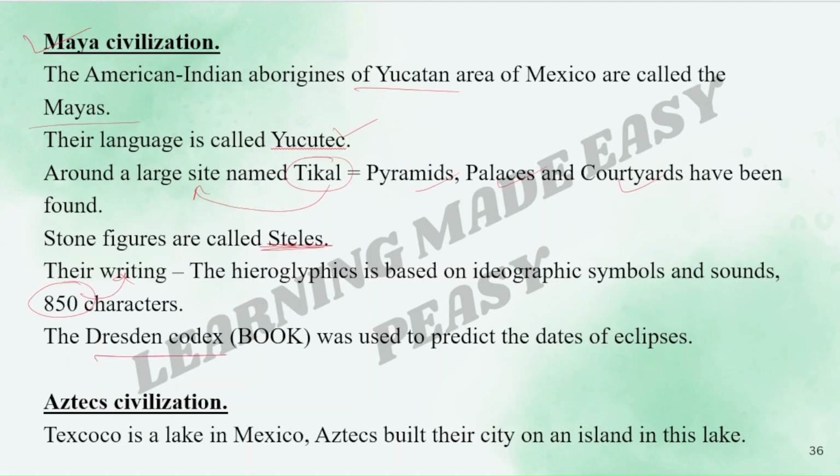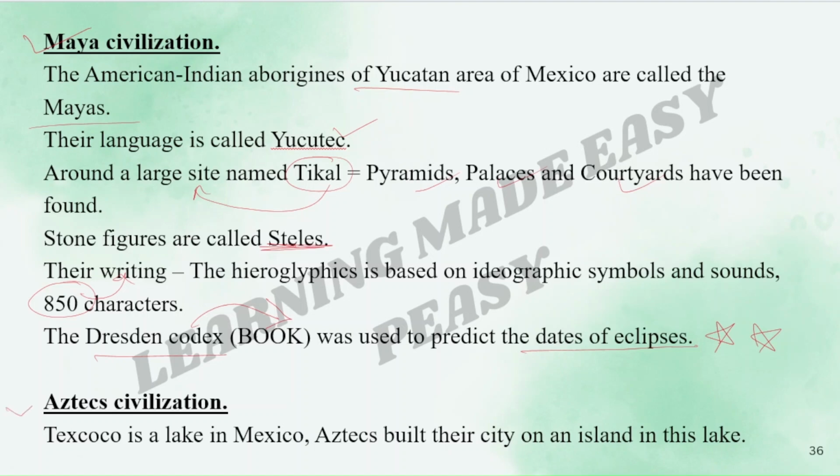The Dresden Codex is a book. It was used to predict the dates of eclipses. Again, this is very important. Okay, Dresden Codex is a book. It predicted what? The dates of eclipses.